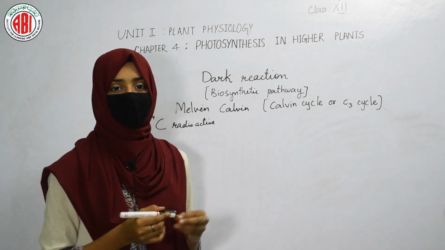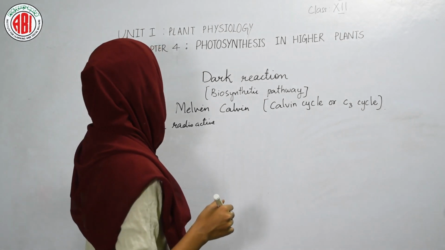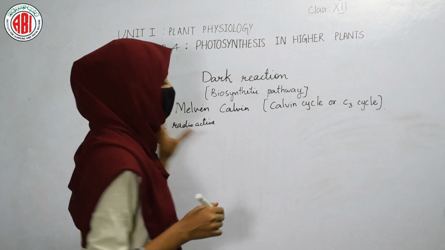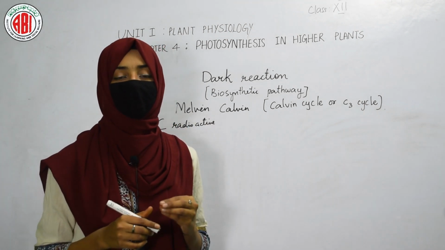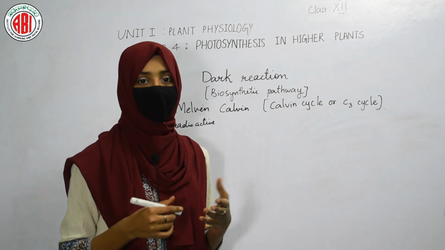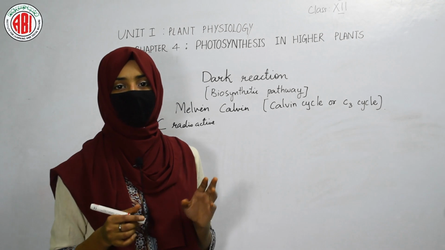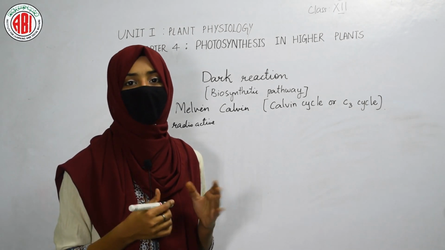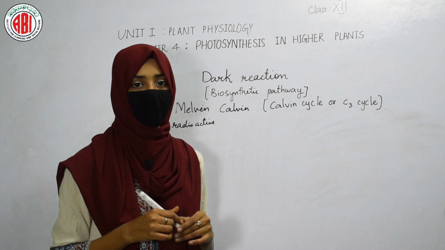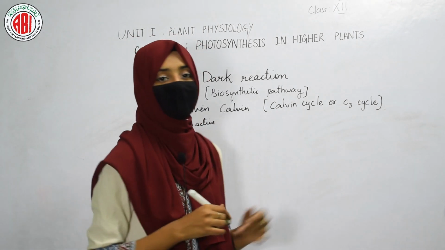When an organism is exposed to radioactive carbon-14, we can clearly see the product formation, which product formed first and which one forms next. In this way, by exposing the green algae to carbon-14, he examined the different products that form the Calvin cycle or C3 cycle.